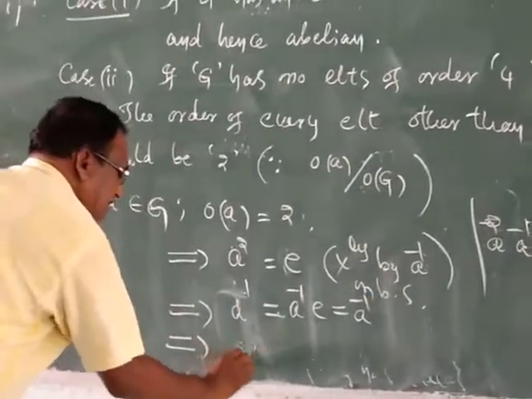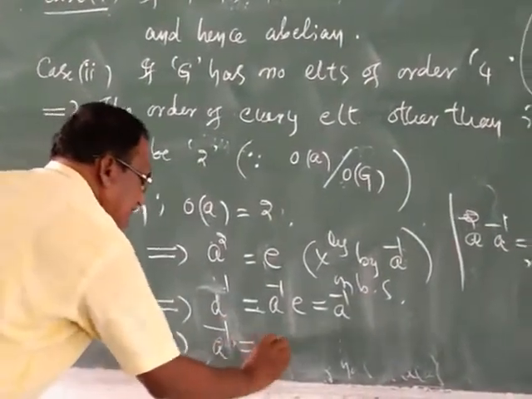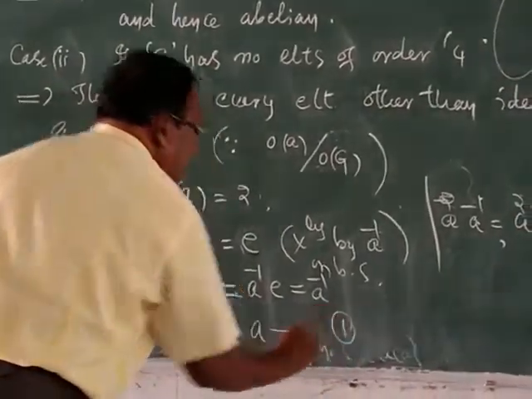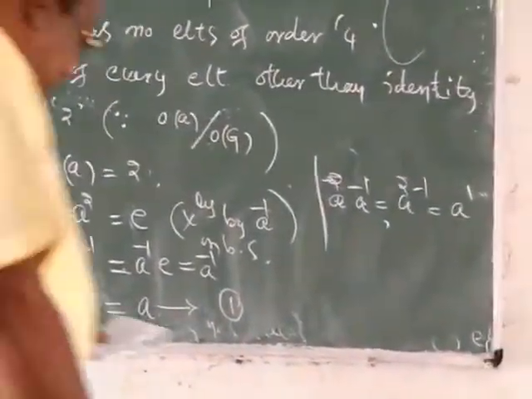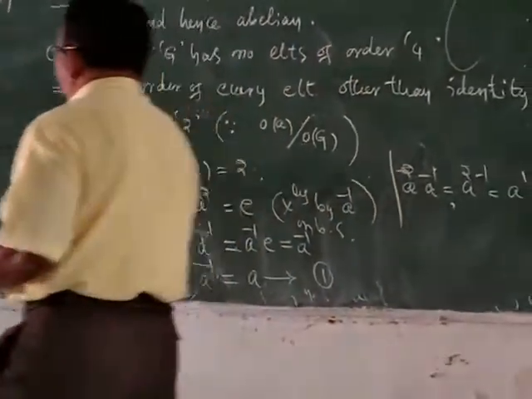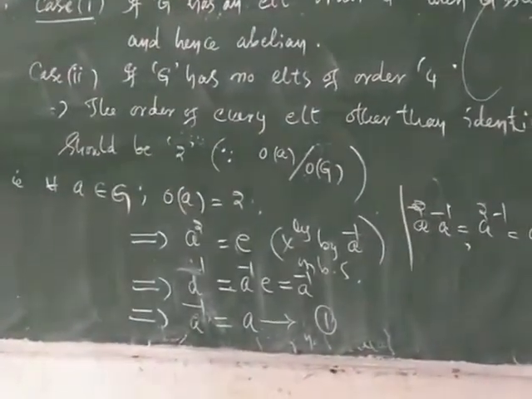Thus we have obtained a inverse is equal to a. Call this result number 1. This is true for every a belonging to G.